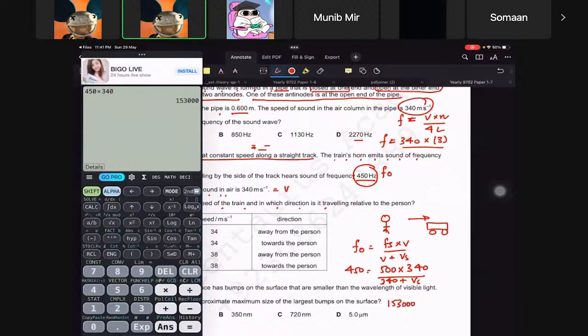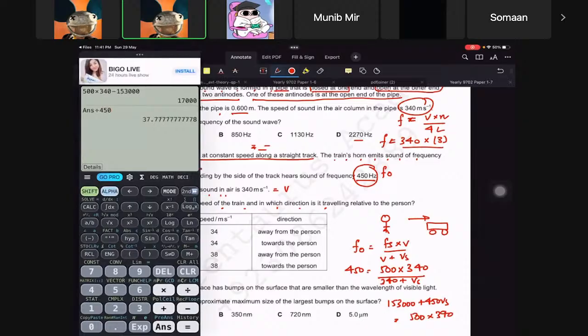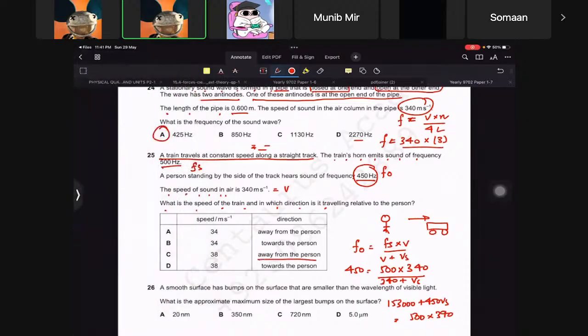153000 plus 450 Vs equals 500 times 340. So let's try to do it in one go. So 500 times 340 divided by 153, no, you don't have to divide, sorry. You have to minus it. 153000 and then divided by 450. So that has to be 38. So it should be away from the person, and 38 has to be C then. All right, if you have any questions, please do let me know.